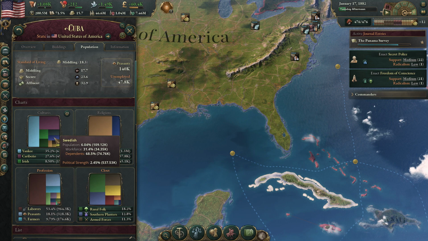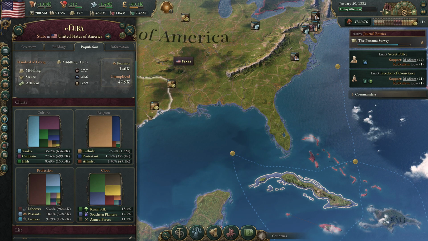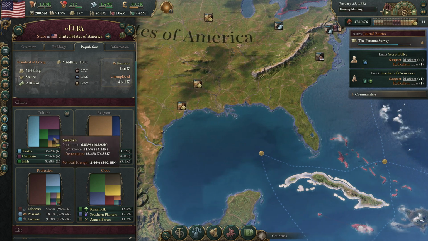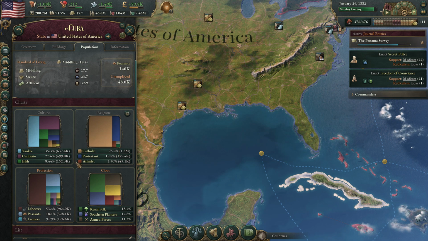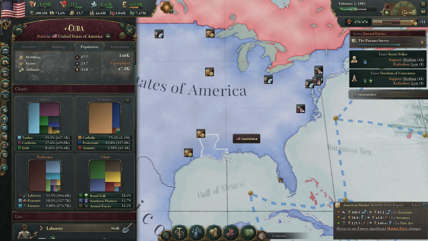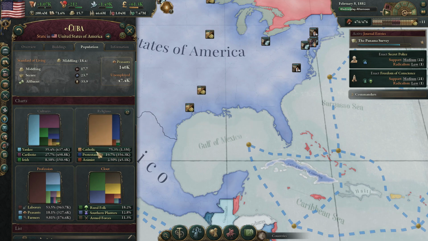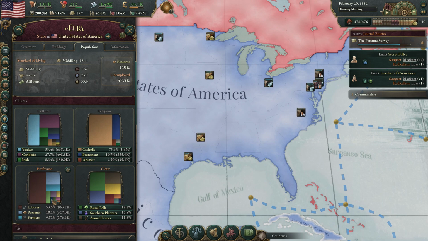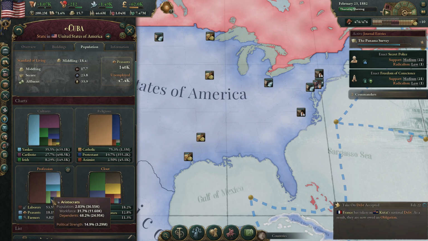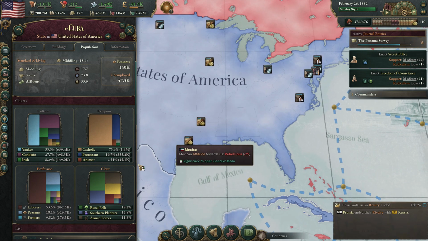Now, one thing you're going to notice is the Swedish is stepping up. Remember, they're a migration target for Swedes. And so that's numbers going up to now 108,006% of the total population. A lot more Catholics here. Catholics dominate here in Cuba rather than the Protestants, 75.2%. Other professions, laborers are very dominant here, 53.5%. Nowhere near as many peasants as what you see in Pennsylvania and New York. So we're doing a much better job employing our people here in Cuba than in those other states.